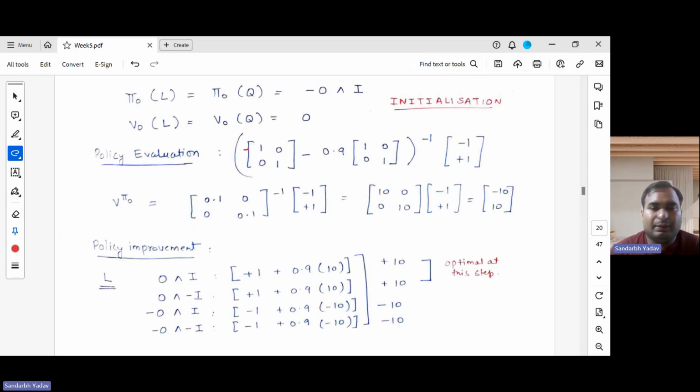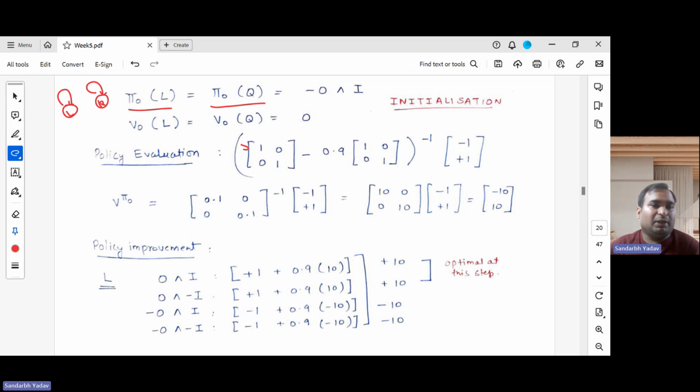Now this is the initial policy which we are starting with, pi naught. For both the laughter state and the quiet state, it has been supplied to us that we need to start with this action. So this is the initial policy. For the laughter state, we don't play the organ and we burn the incense stick, and for the quiet state also this is the case. In both of these cases, in the MDP, if you are in the laughter state you remain in the laughter state, and if you are in the quiet state you remain in the quiet state.